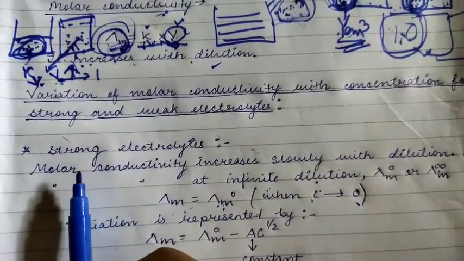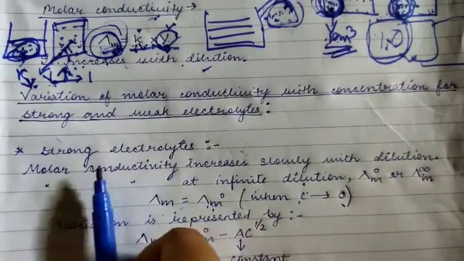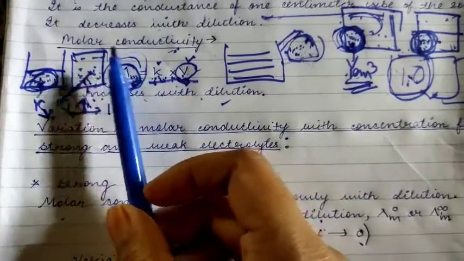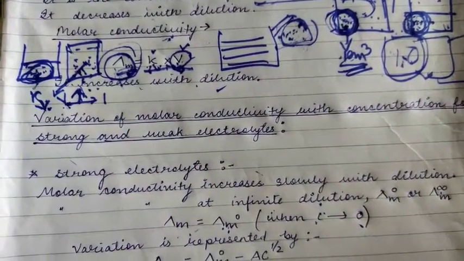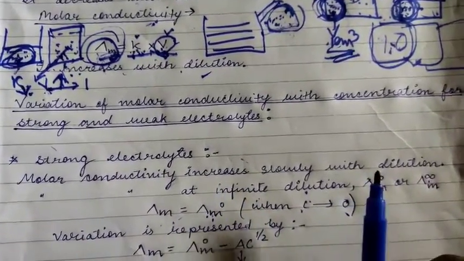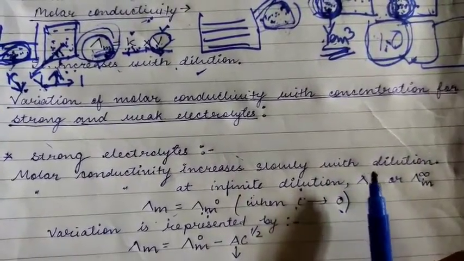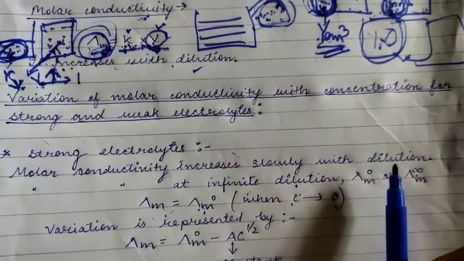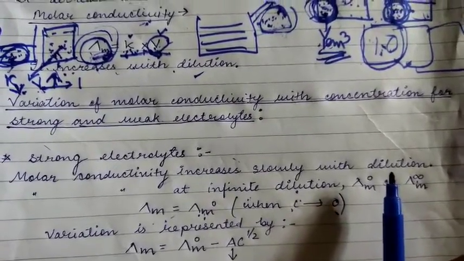The topic here is that molar conductivity increases slowly with dilution. This is the same thing as defined for molar conductivity in the general case for any electrolyte. Once more, whenever you increase the water content, whenever you increase the dilution, the volume that has 1 mole of the ions will be more.